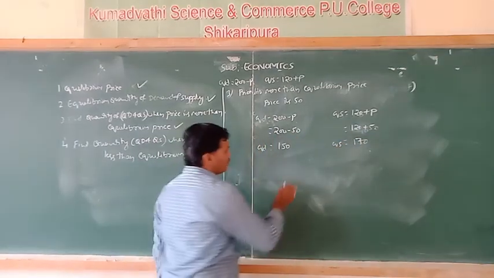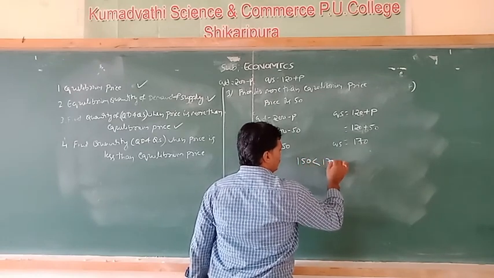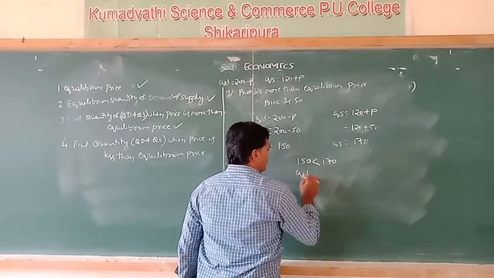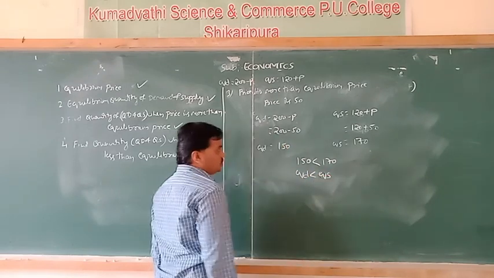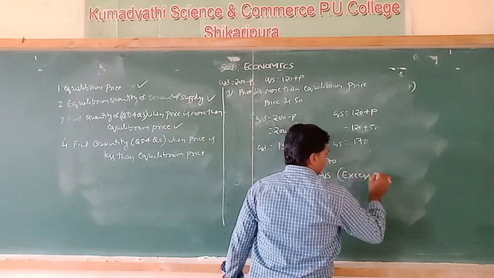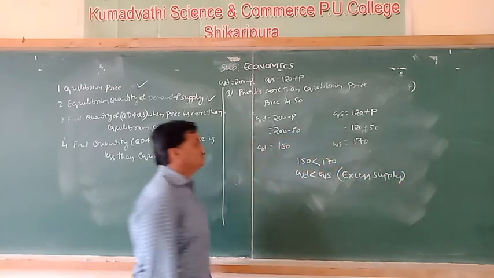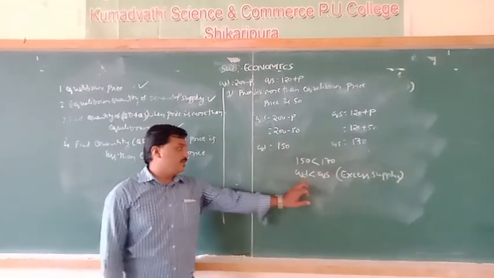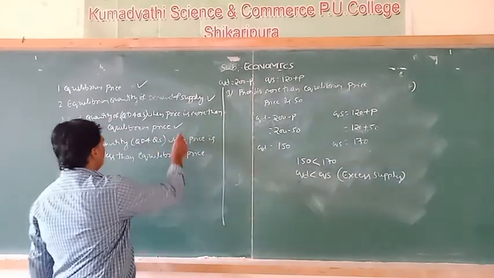So observe here, 150 is less than 170. That means QD is less than QS. This situation is called excess supply. Demand is less than supply. So the third question is also solved.